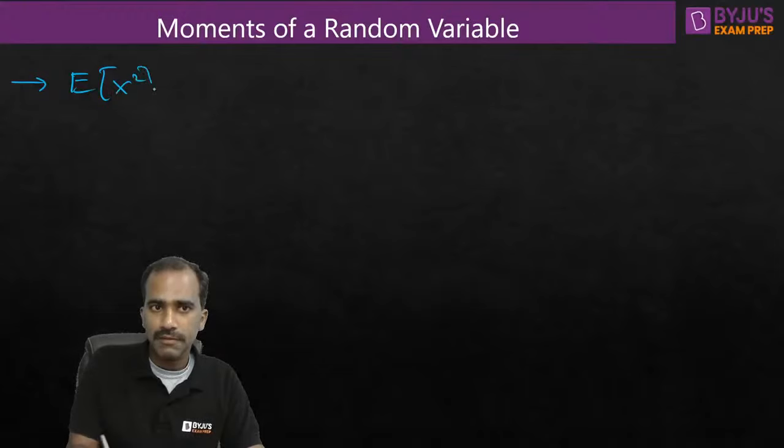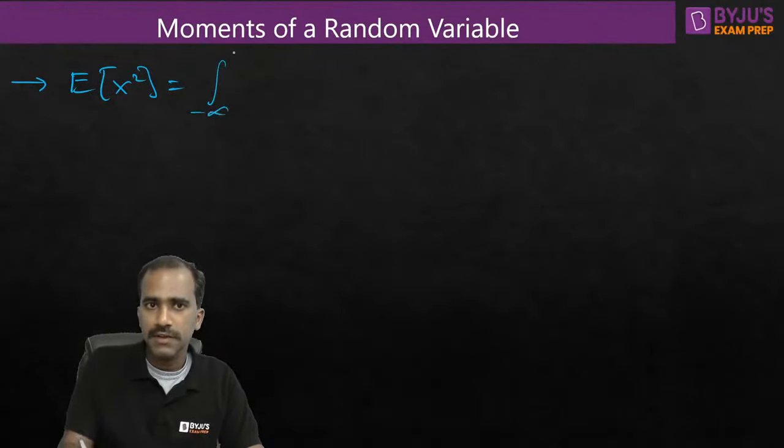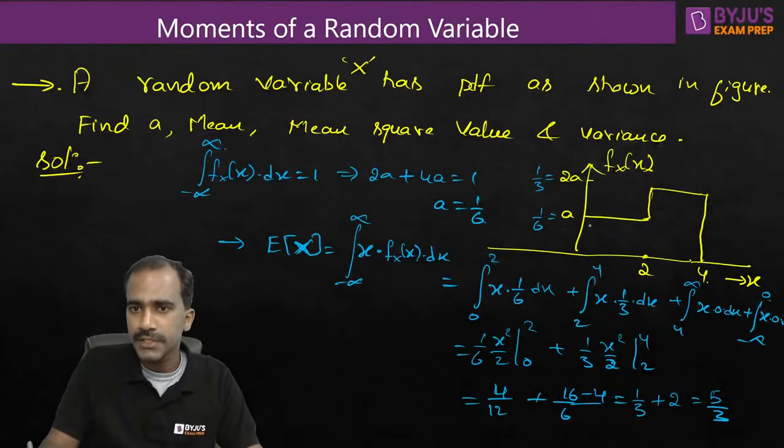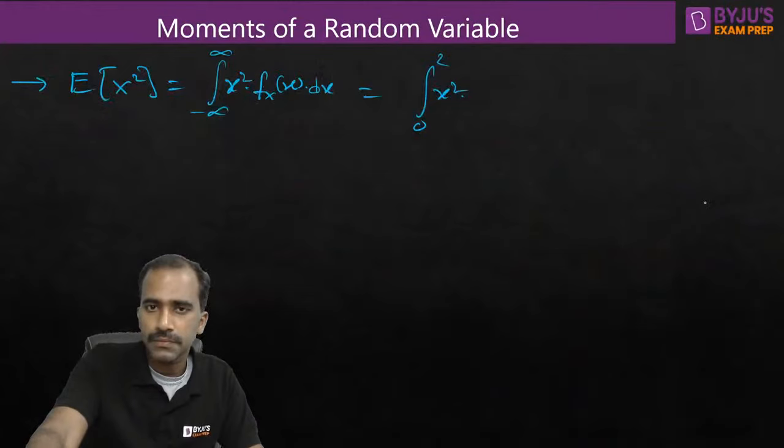Expectation of x square we want to find, which is equal to integration from minus infinity to plus infinity of x square, because we want to average, so multiply with the PDF of the random variable and integrate. From 0 to 2, we know the equation of fx of x is 1 by 6, and from 2 to 4, the equation is 1 by 3. In the remaining limits, the equation is 0.